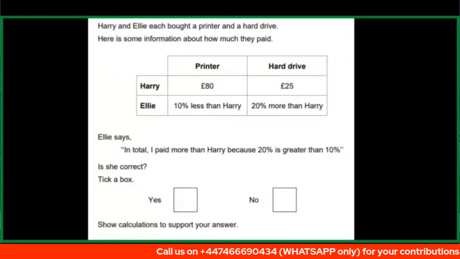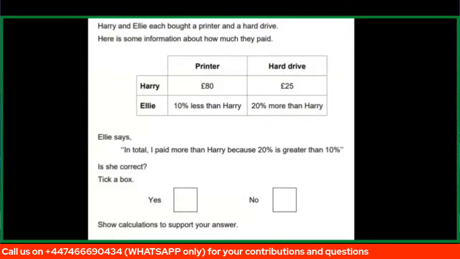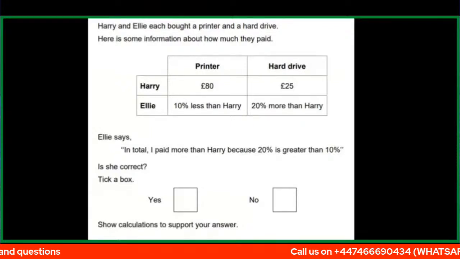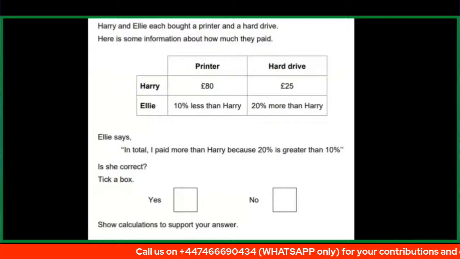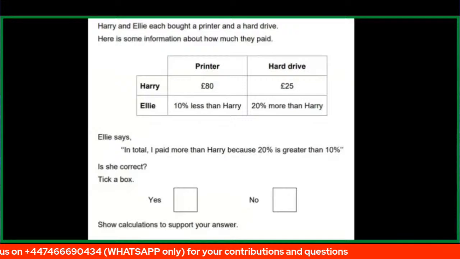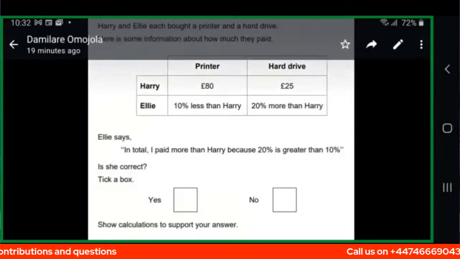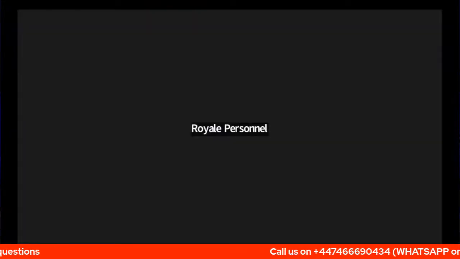somebody, let's say Harry, is trying to compute 3 minus 2. Harry wrote 3 minus 2 is equal to 4. Is Harry correct? Show your workings to support your answer. That's the kind of questions they ask. So instead of them going straight forward, find the total sum spent by Ellie, find the total sum spent by Harry, they rather say, is she correct? Yeah, questions like that come often in GCSE. So let us solve this and let's try to break it down. Okay.